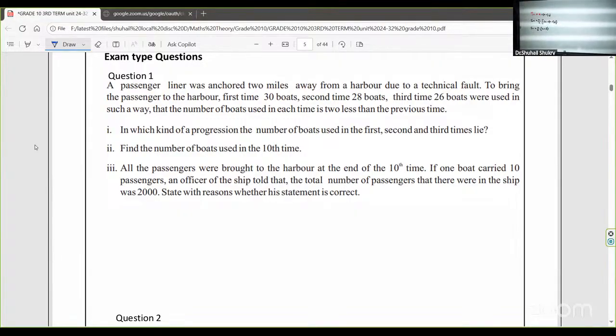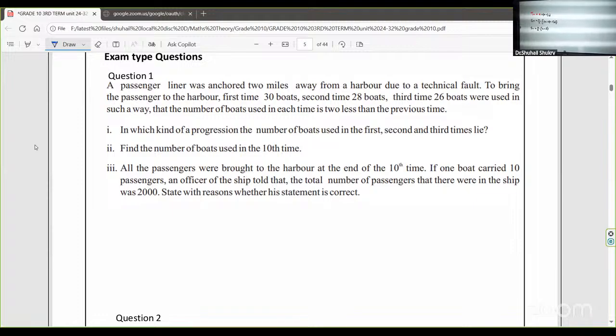What do you have there? The answer is arithmetic progression, right? Arithmetic progression. Number 1. Number 2, find the number of boats used the 10th time.